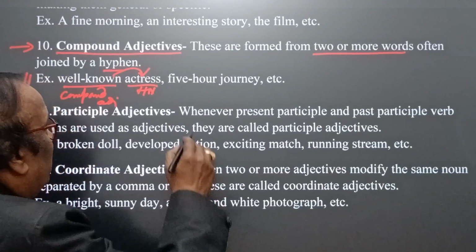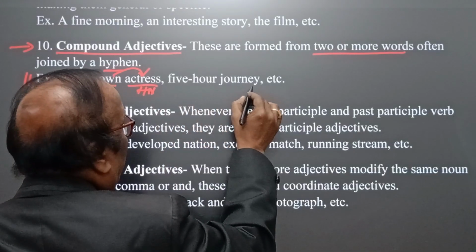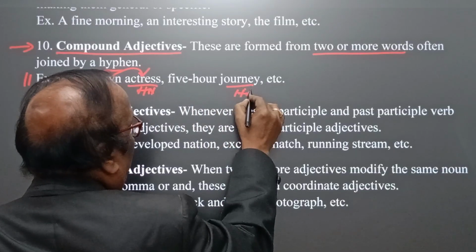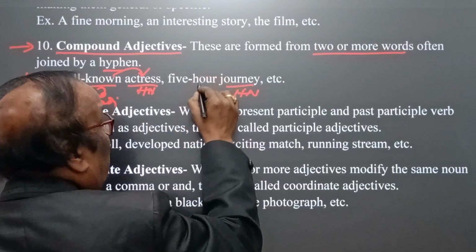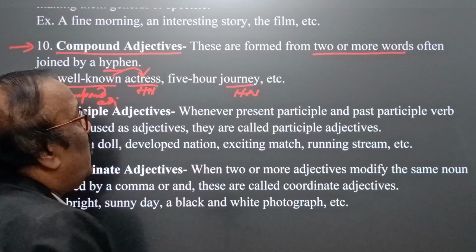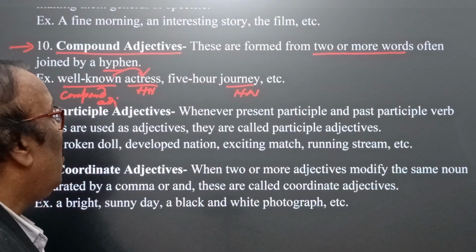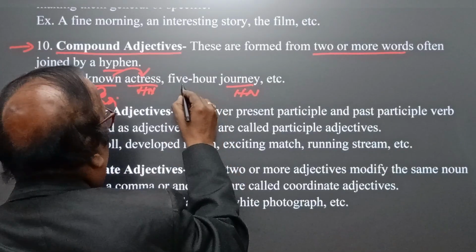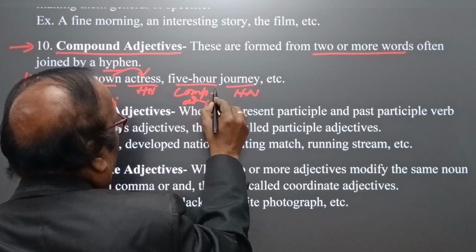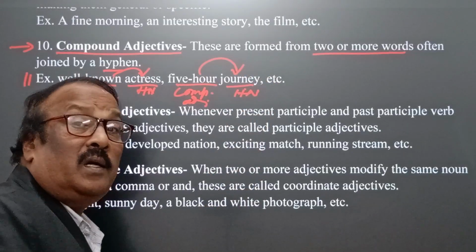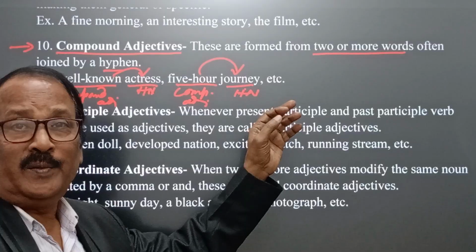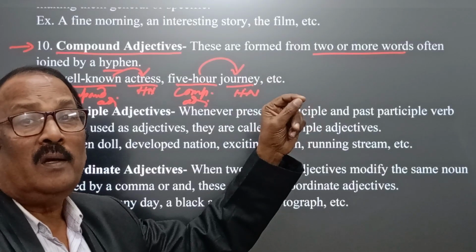Now here, a 5-hour journey. Here journey is the head noun, and 5-hour, not 5 hours. Here we have two words, 5 and hour, and together they form a compound adjective and qualify journey. These are examples of compound adjectives which are used to qualify the head noun.